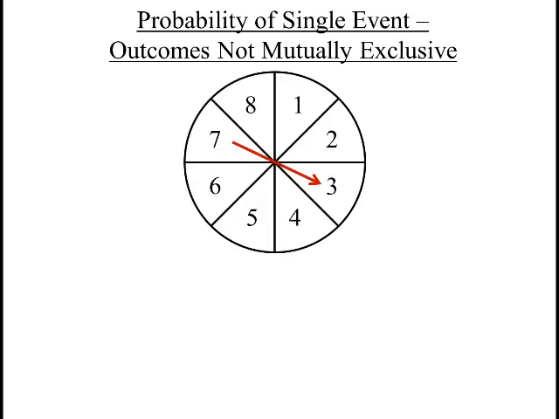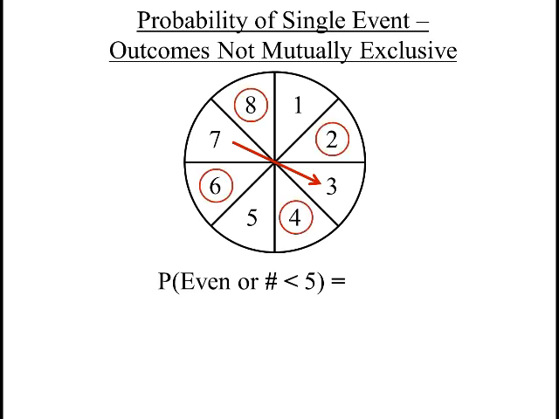So here's another situation where we see overlapping outcomes. Let's say I want to find the probability of getting an even number or a number less than 5. I'll just go through and circle all the even numbers red. So that's going to be 4 out of 8. And now the numbers less than 5, I'll circle blue. That does not include 5. So that's also 4 out of 8. So it looks like it's going to be 6 out of 8 because 5 and 7 don't qualify.